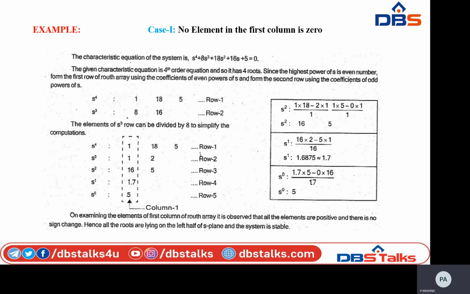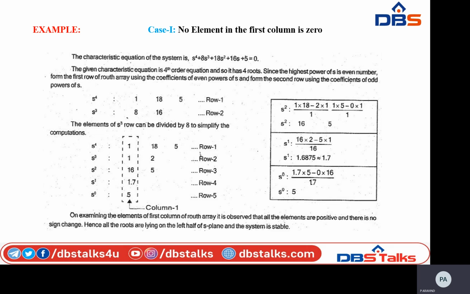Okay, that is -1 into the determinant of 1, 18, 1, 2, the first two column combinations, right, divided by 1. That's nothing but 1 multiplied by 2 minus 18 multiplied by 1, divided by 1. That equals 18 minus 2 divided by 1. The value is 16.